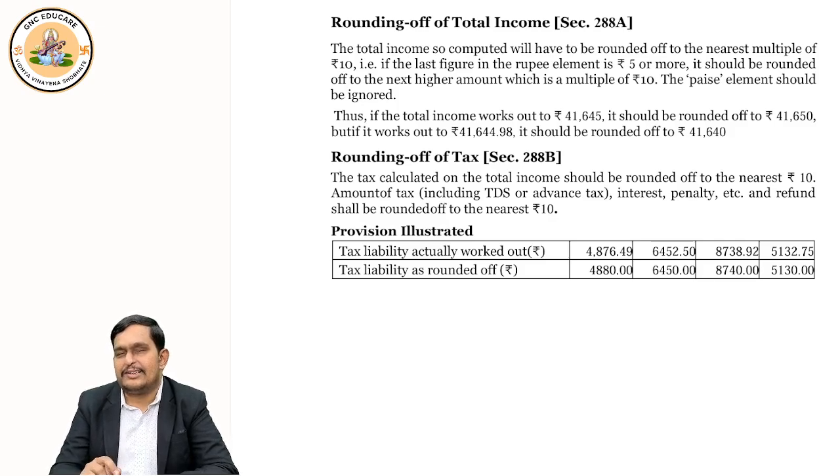Similarly, your tax should also be rounded off to the nearest 10 rupees under section 288B. 288B for Bombay. This way you should remember the entire topic.